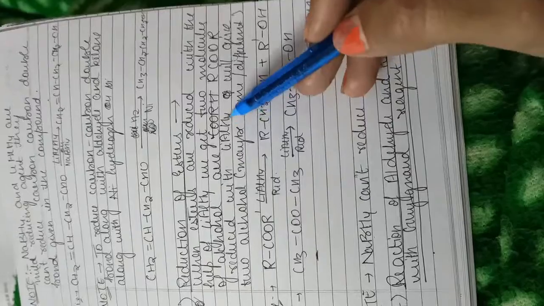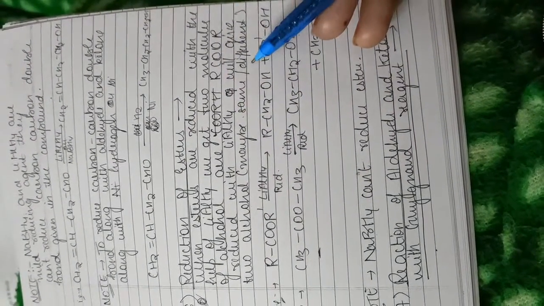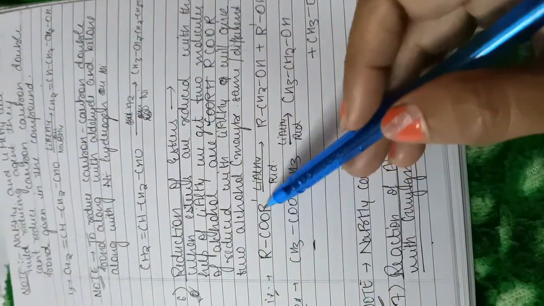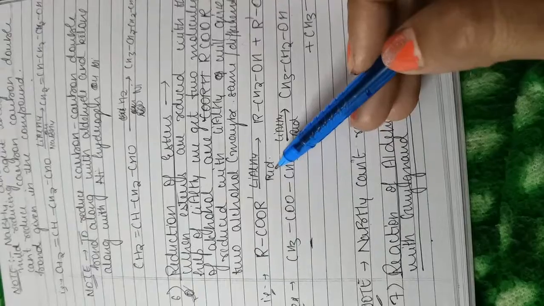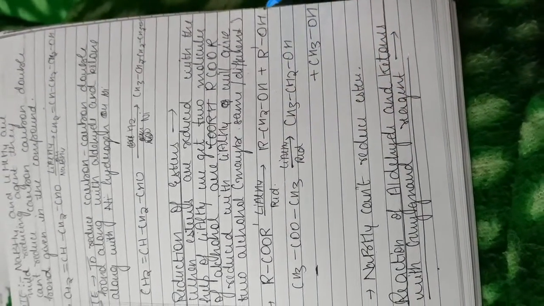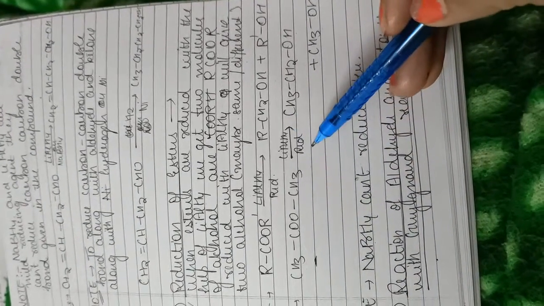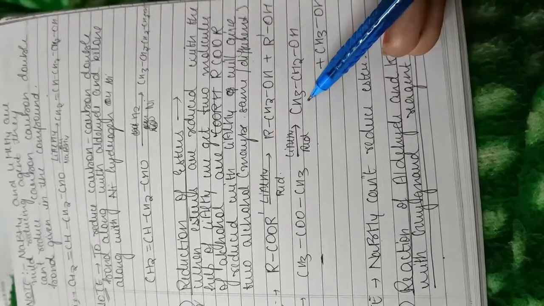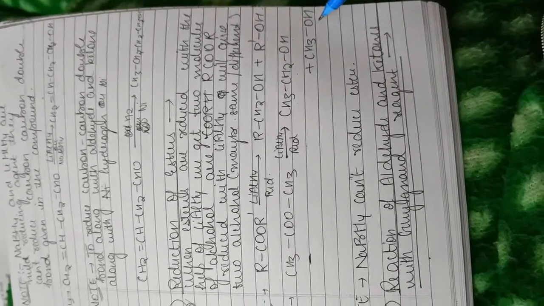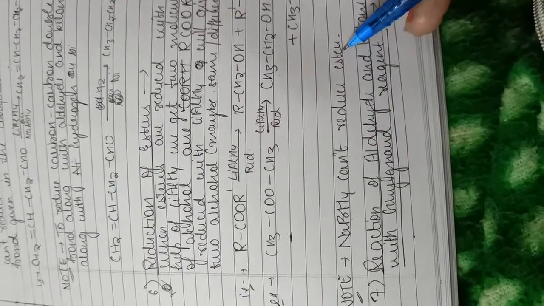RCOOR' reduced with LiAlH4 forms RCH2OH with R'OH. For example, CH3COOCH3 with LiAlH4 on reduction gives CH3CH2OH with CH3OH. Fine. NaBH4 cannot reduce ester.